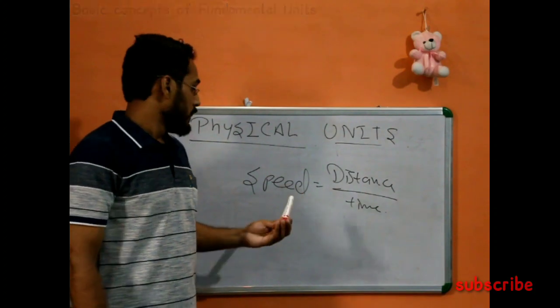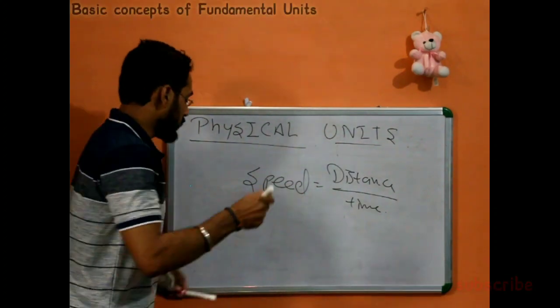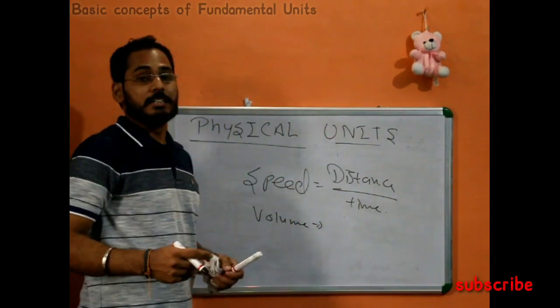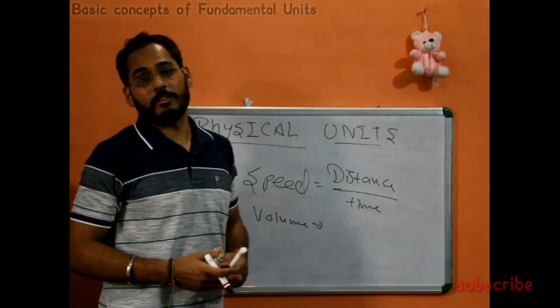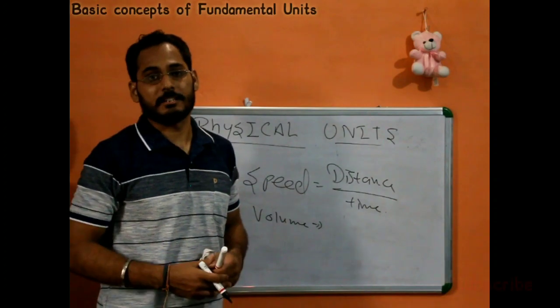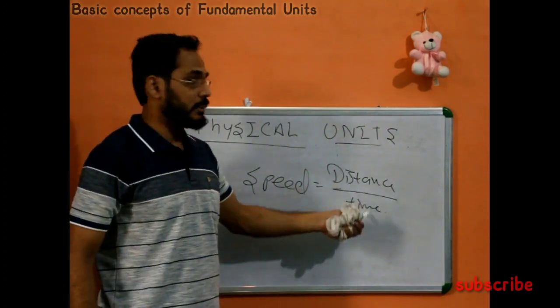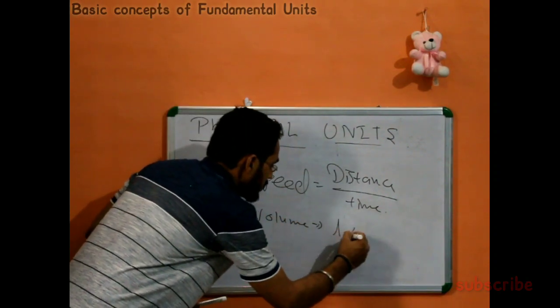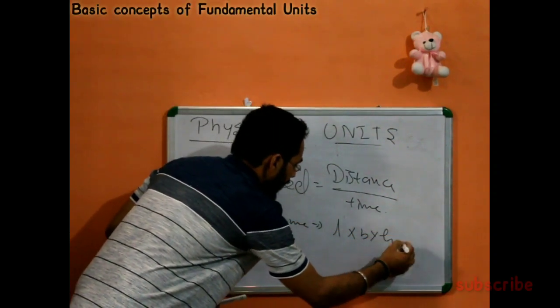Now you can take another example, just like volume. I say that we can use two or more than two fundamental quantities, and in speed we take only two. Now when we talk about volume, here we can use length into breadth into height.